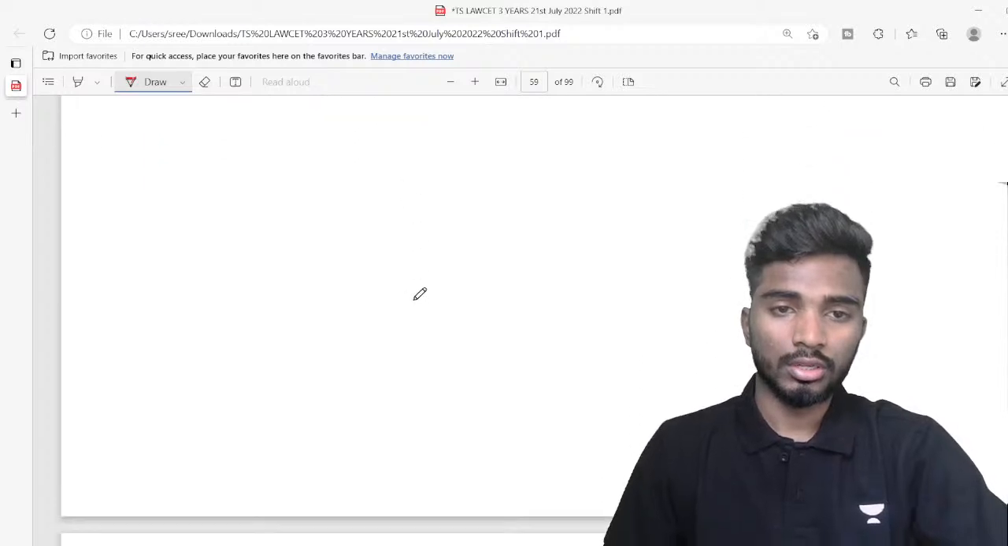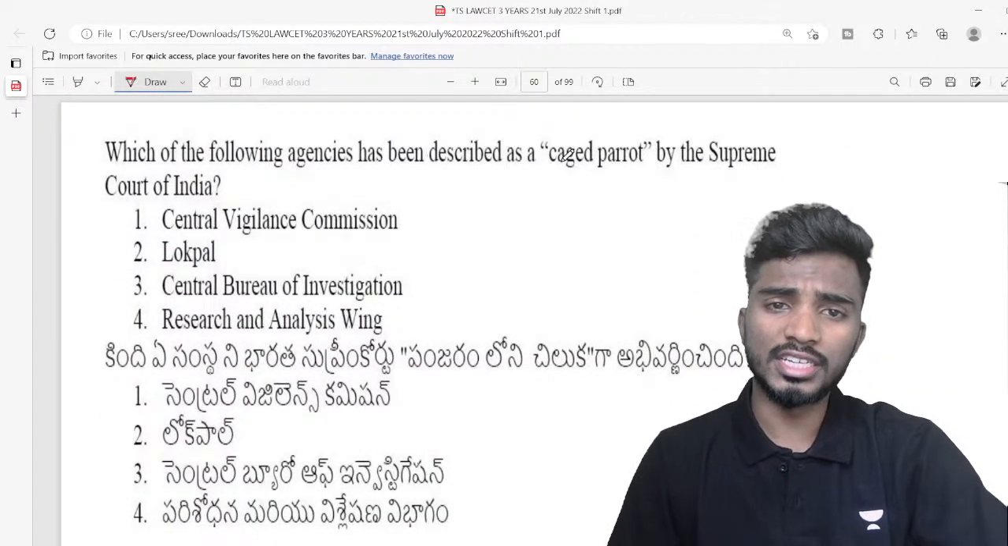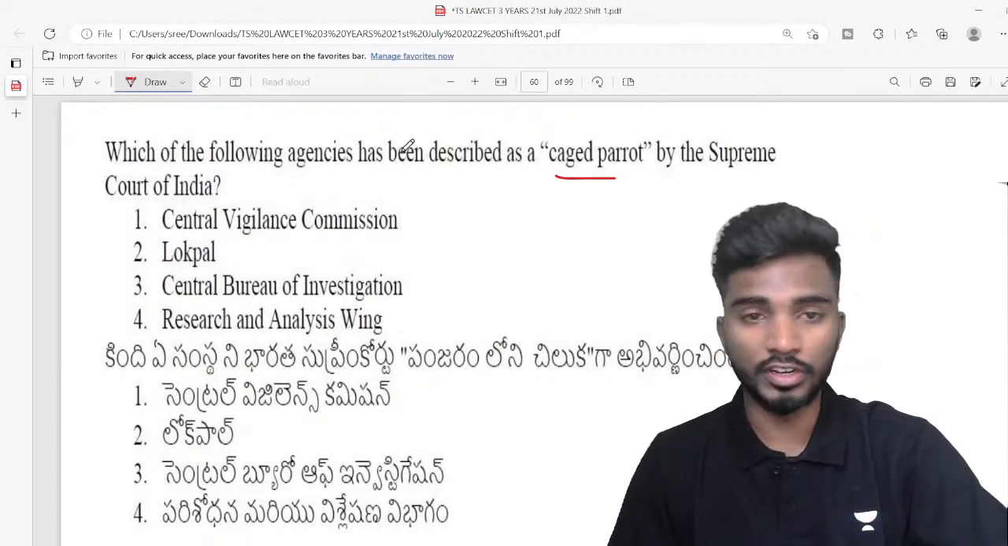Next, which of the following agencies has been described as a caged parrot by the Supreme Court of India?